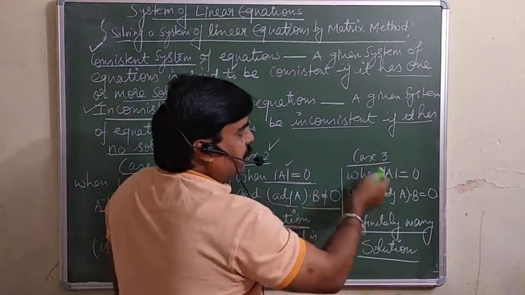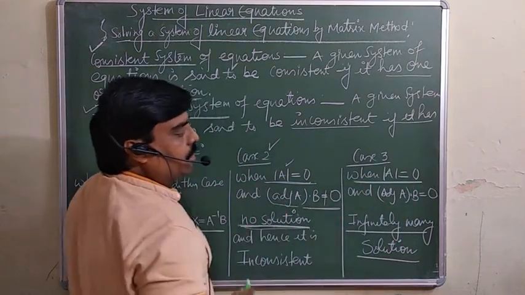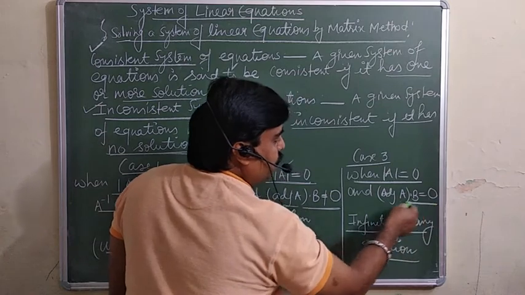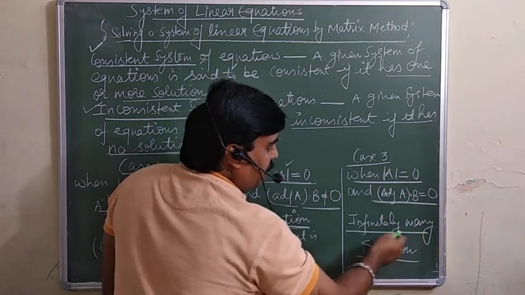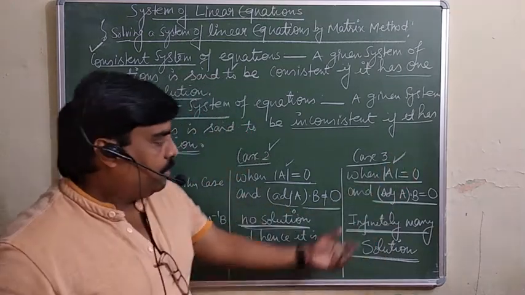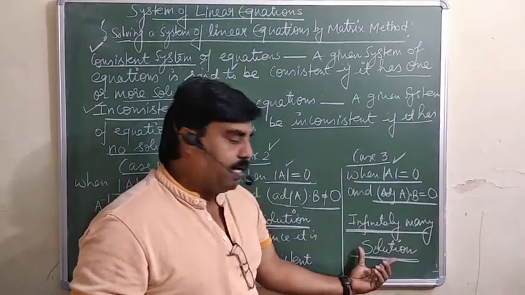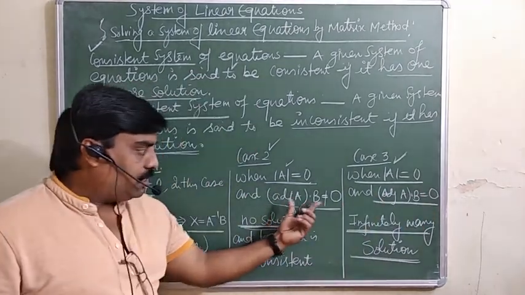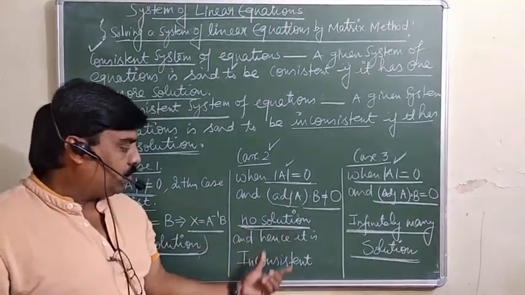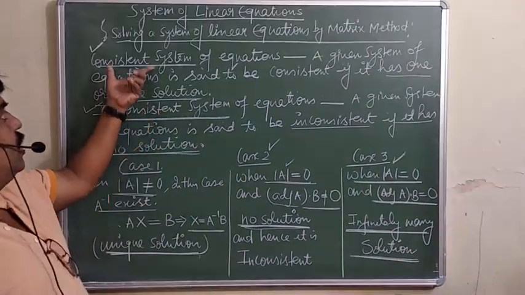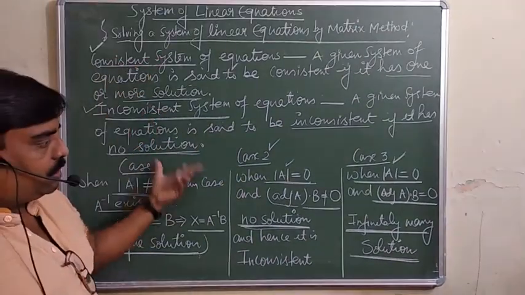Third case: if the determinant of A is 0 and adjoint A into B is also 0, in that case there will be an infinite number of solutions of that system of equations. There will be infinitely many solutions in this case. And if adjoint A into B is not equal to 0, then there will be no solution, or you can say inconsistent. Inconsistent means there is no solution. Consistent means there will be a solution.